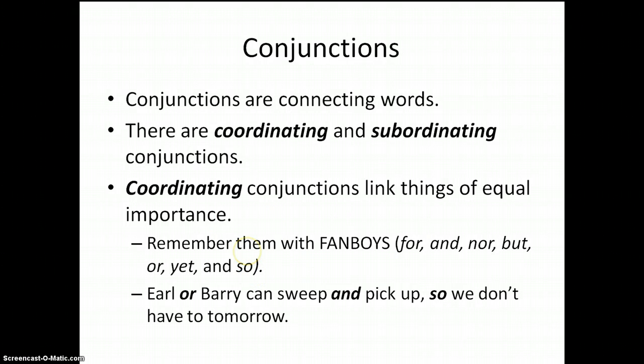Conjunctions are connecting words. There are 2 types of conjunctions, coordinating conjunctions and subordinating conjunctions. Coordinating conjunctions link things of equal importance, and it's easy to remember what they are when you remember fanboys: for, and, nor, but, or, yet, and so. So, Earl or Barry can sweep and pick up, so we don't have to tomorrow. This is all of equal importance.